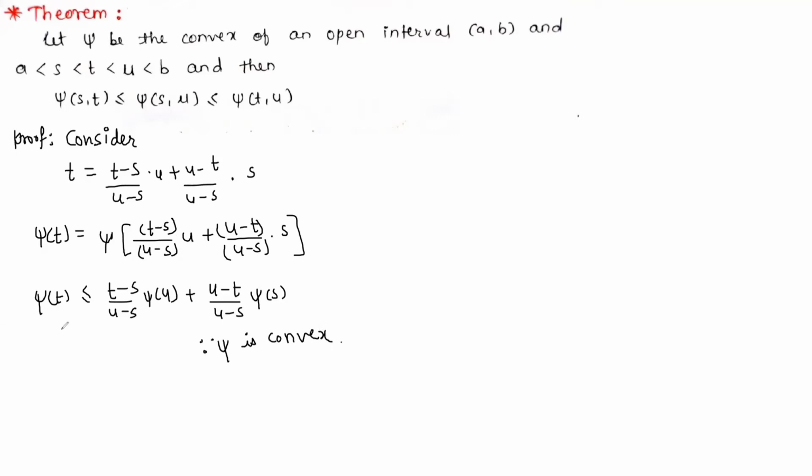Now multiplying by u minus s on both sides, we get psi of t into u minus s is less than or equal to t minus s into psi of u plus u minus t into psi of s.